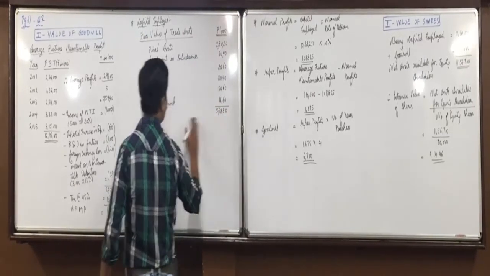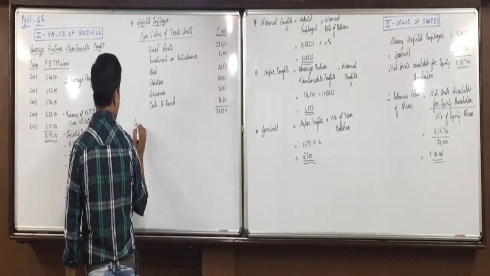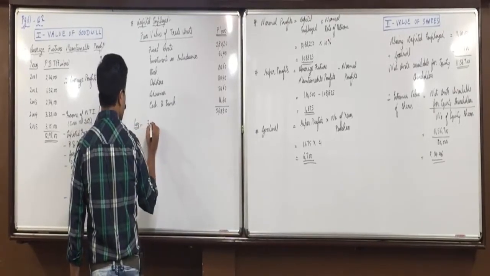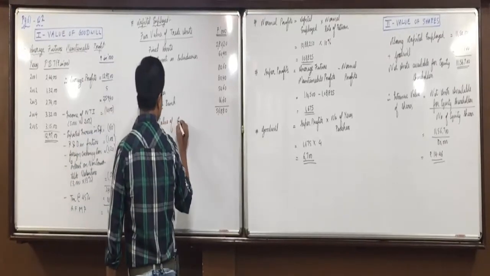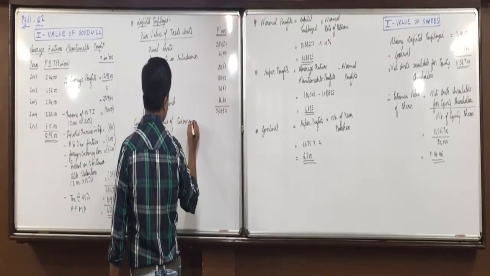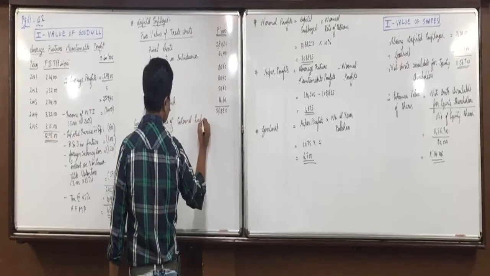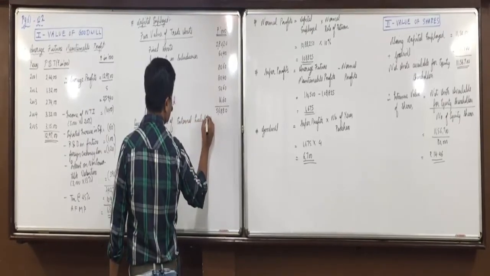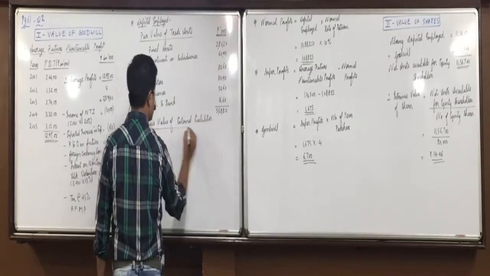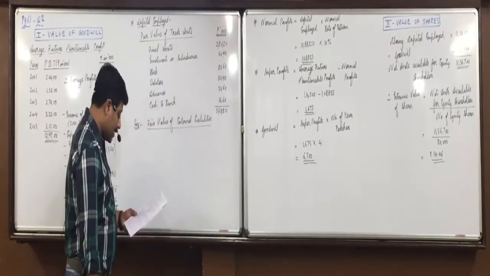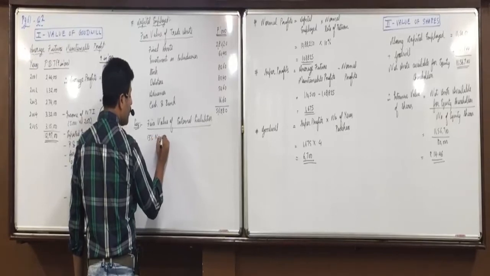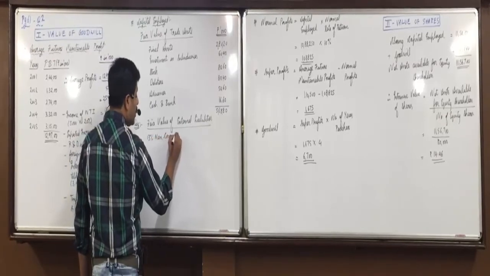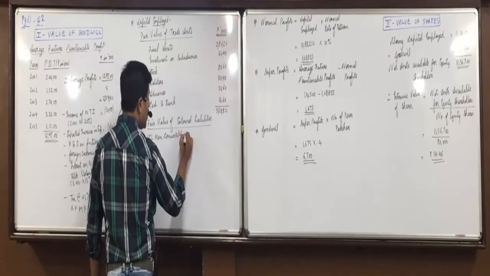56880, less fair value of external liabilities. In that we will include 13% non-convertible debentures only.